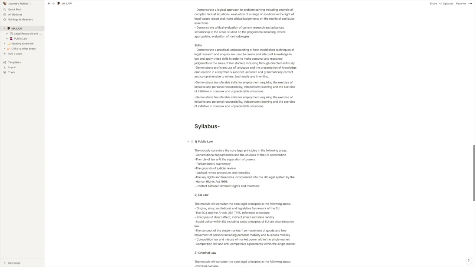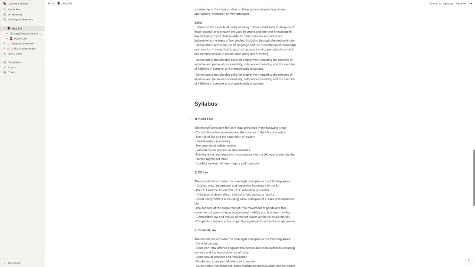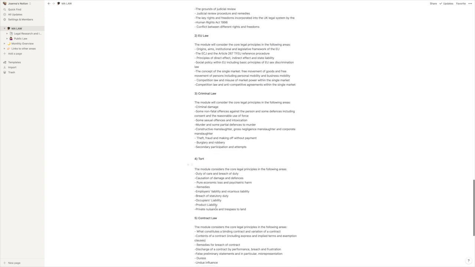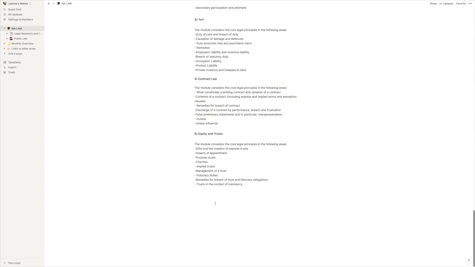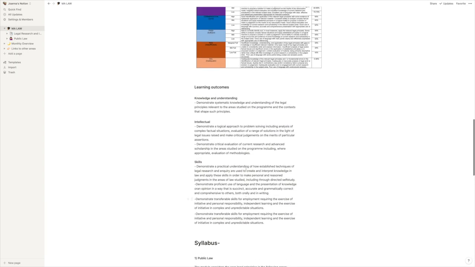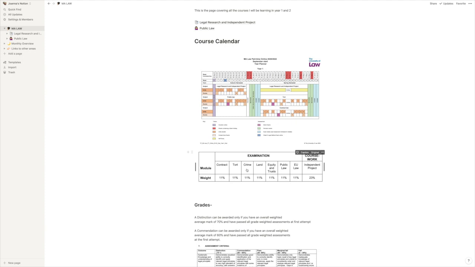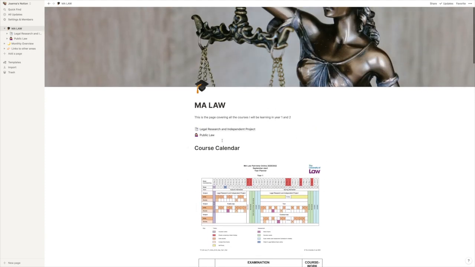So this isn't a weekly syllabus, it's just the main things I'll be covering in all of the areas, so public law, EU law, criminal law, tort, contract law, equity and trusts. So this is my main page. Now this page links me to the year 1 semester 1 work. I haven't done the other work so far because I just think it'll be too much at the moment, so I'm just sticking with these 2 for now.